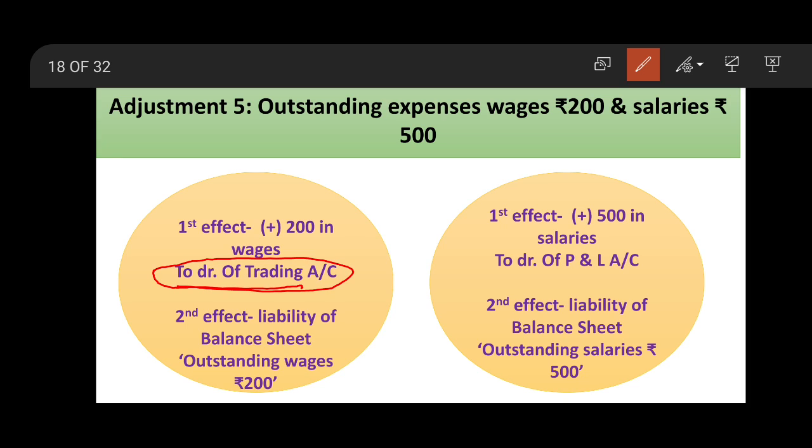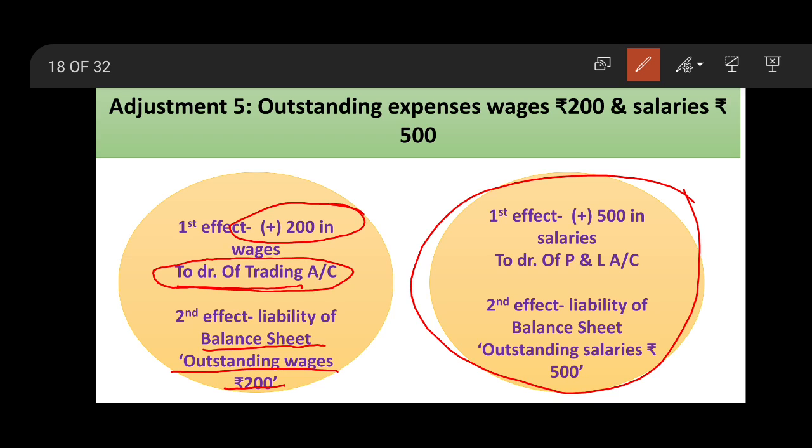So to this trading account wages amount, we will add this 200, and second effect goes to the balance sheet liability side, writing outstanding wages. Same for the salaries. Salary is written on the profit and loss account debit side.